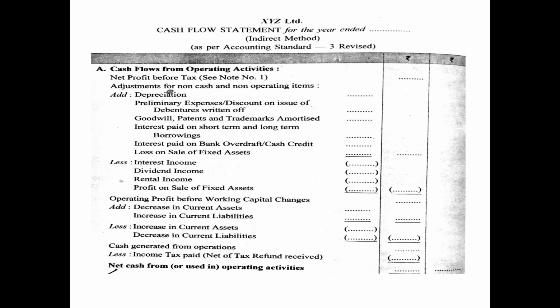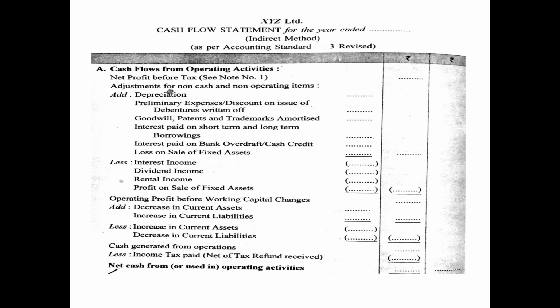So after adjusting the non-cash and non-operating items, we will get the operating profit before working capital changes, which will be shown. The net amount of this will be shown on the outer column, as you can see, and the amounts which are in brackets show that these amounts have to be deducted, as we have already discussed in previous chapters.